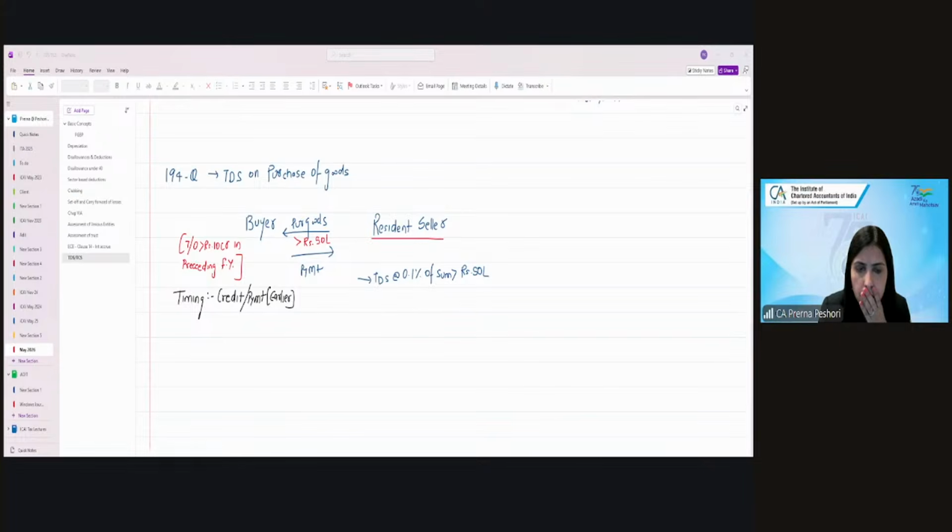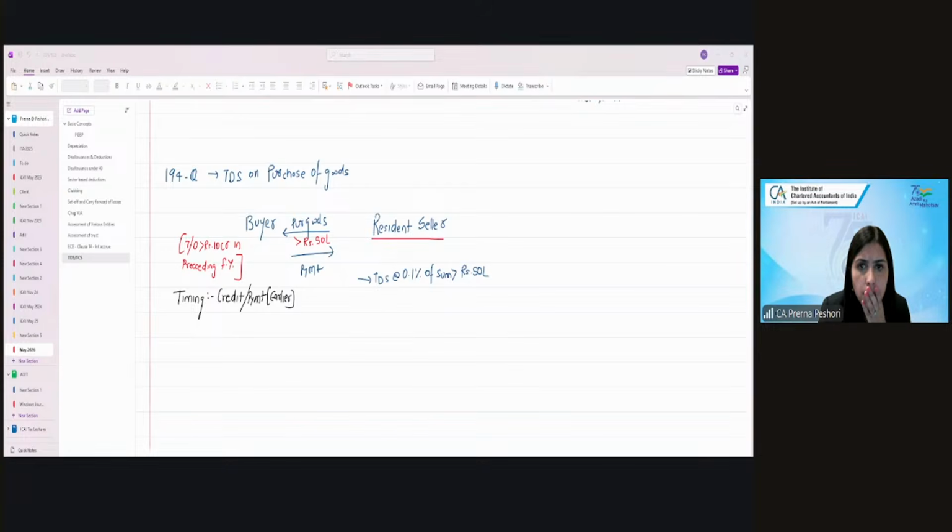Then on the GST component, if it is shown separately, then it is not required to deduct TDS. And if it is on payment basis, where payment is before the credit, then we have to deduct TDS on the GST component also. On purchase returns, the TDS deducted can be adjusted on other transactions with the same person. And if it is again replaced by the buyer, then no adjustments are required.